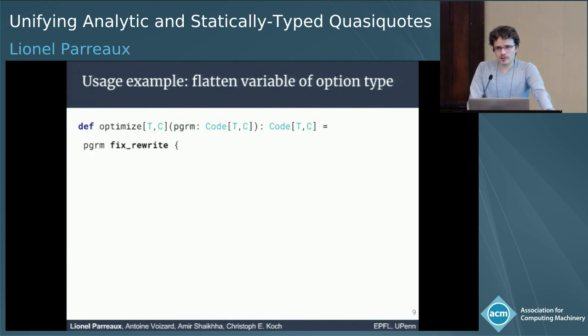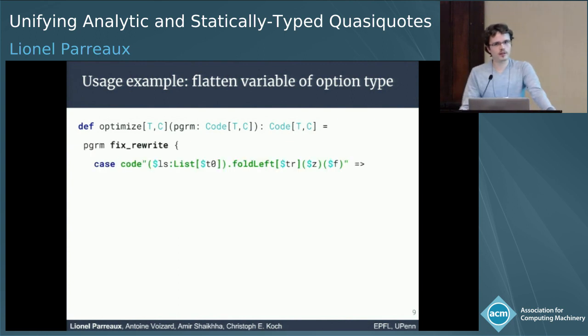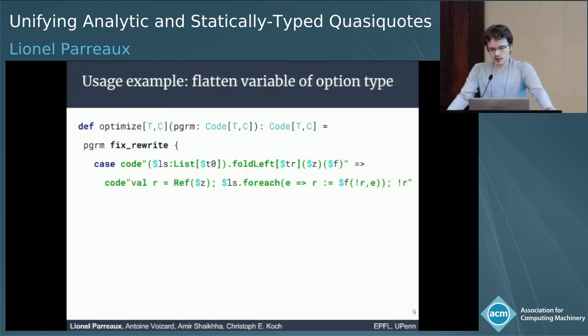What we're going to do is a fixed point rewriting, meaning that each case will be applied over and over again until it converges. Hopefully it does. And what we do here is that we match applications of fold left on lists, and we're going to rewrite it to a mutable variable holding the current state, as well as an imperative loop.